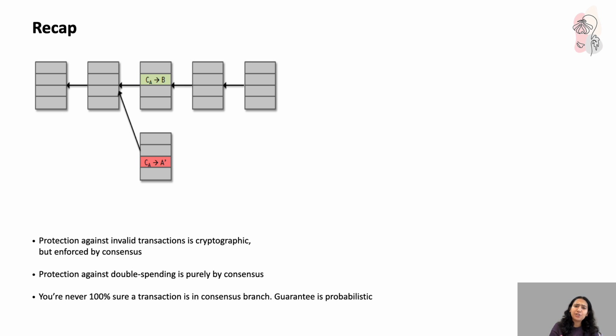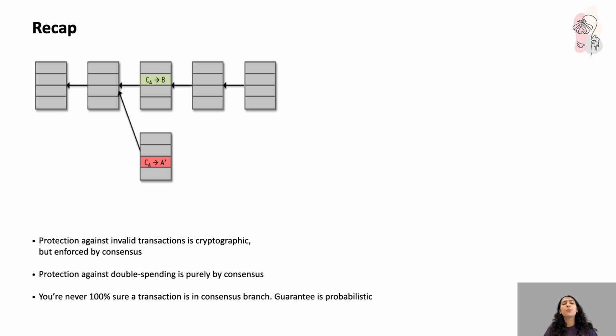But whether a transaction is accepted into the blockchain and agreed upon by the network is determined by the consensus rules, the rules that say, okay, we all agree, or 51% of the network agrees that this block is valid and it can be appended to the blockchain, right? Then protection against double spending is purely done by consensus. So unlike validation of individual transactions, double spending is a system level problem.